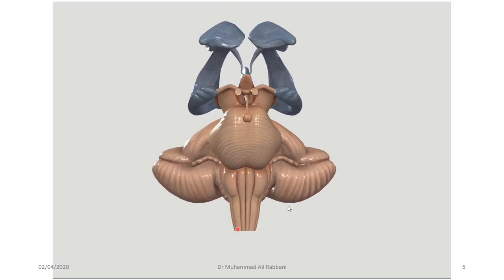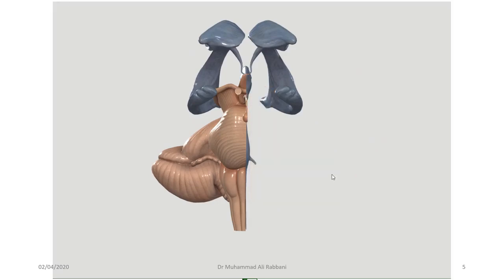Here you can see the very familiar picture. You see here the medulla. Here will be the spinal cord. It is connected up to the medulla, and you can see here the pyramids and the olives, and here is the pontomedullary junction, and here is the pons, and above the pons this is the midbrain. So this is the part you have studied till now. You have studied it in DH before, when the college was on, and it has also been revised in the lectures in the online classroom. To view the fourth ventricle, we will remove one half of the brainstem, so we can see it in the midline.